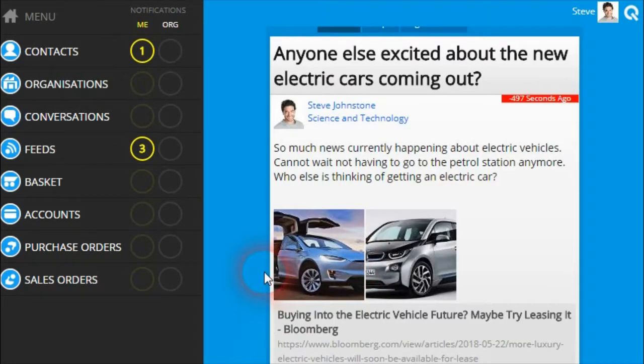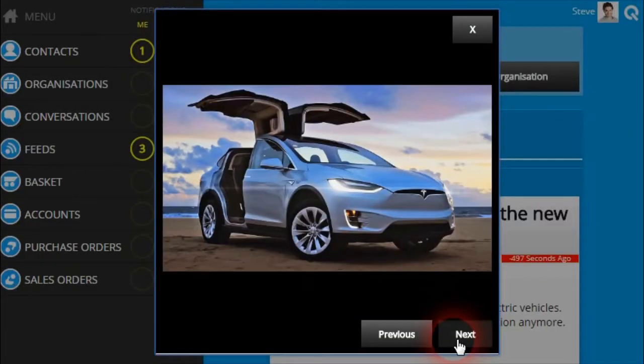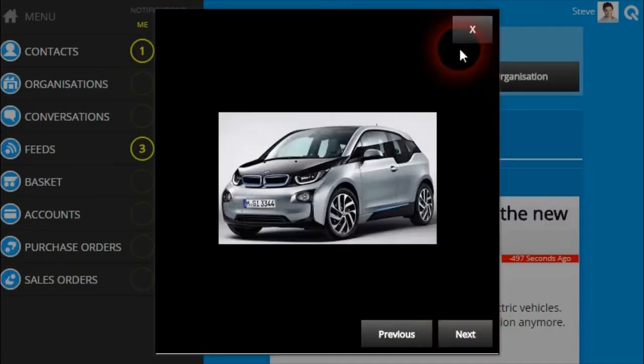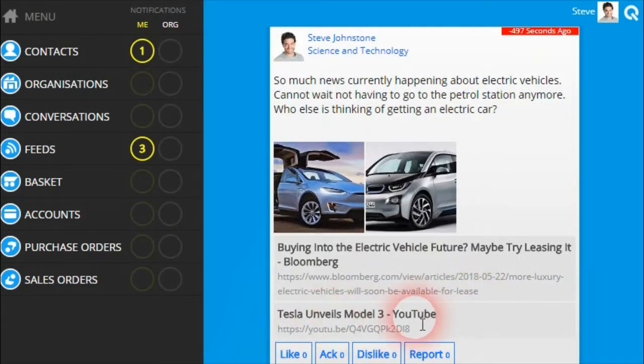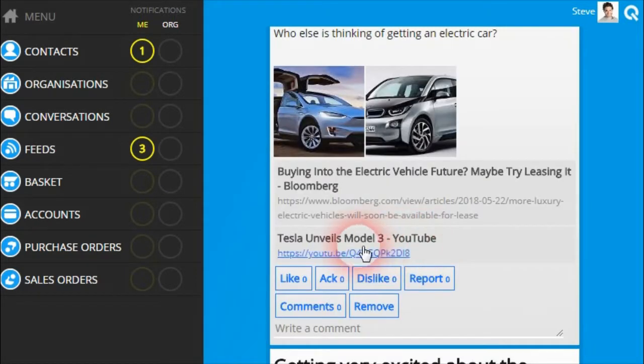Now, because this post has images, we can click on the images to view those images in the large size format within the image viewer. Now, because this post didn't have YouTube as the first link, the video player did not display.